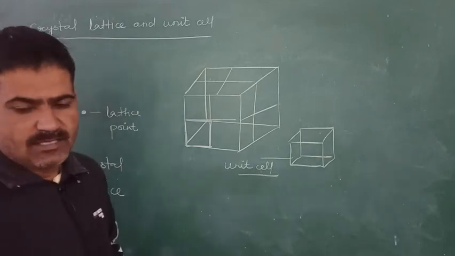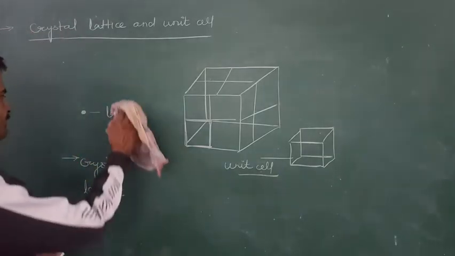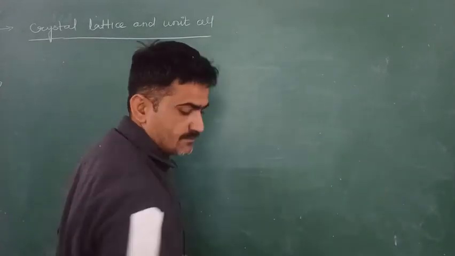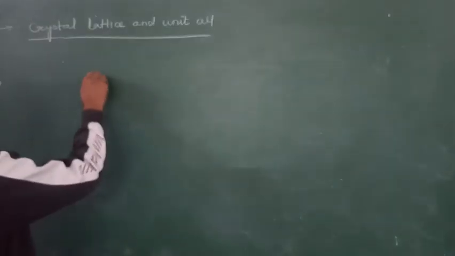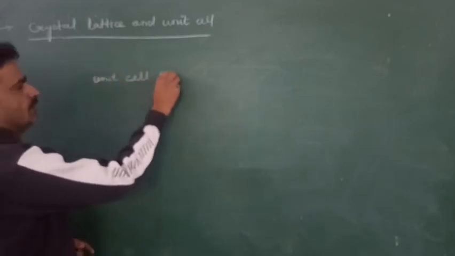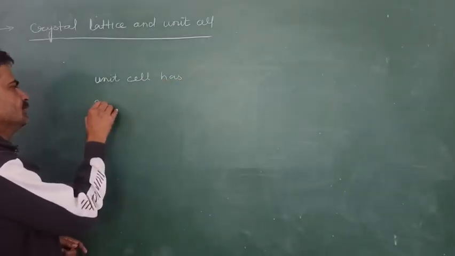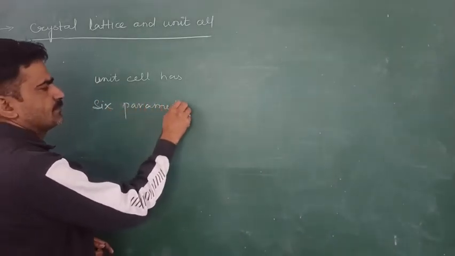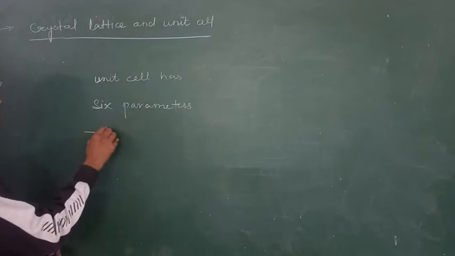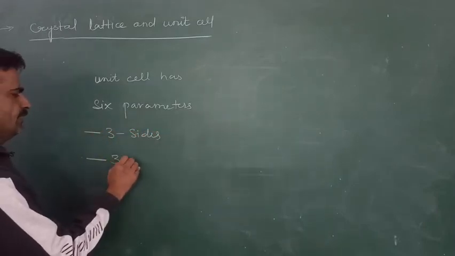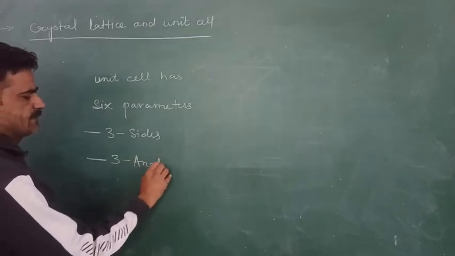Now, the unit cell has 6 parameters. Parameters of the unit cell: 3 sides and 3 angles.